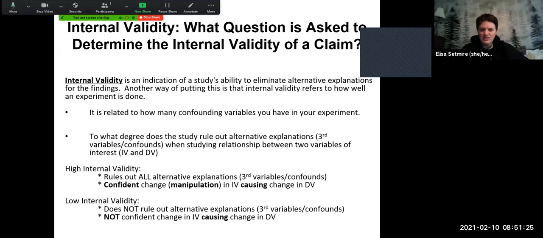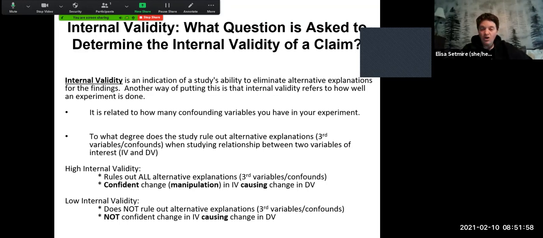To what degree does the study rule out other explanations, other third variables or confounds, when it's studying the relationship between 2 things? A study that has high internal validity rules out most or all alternative explanations. So all of those third variables or confounds have been ruled out. We've controlled for them. We are confident that the change or manipulation in the independent variable is causing the change that we're measuring in the dependent variable because we've eliminated every other possible explanation.